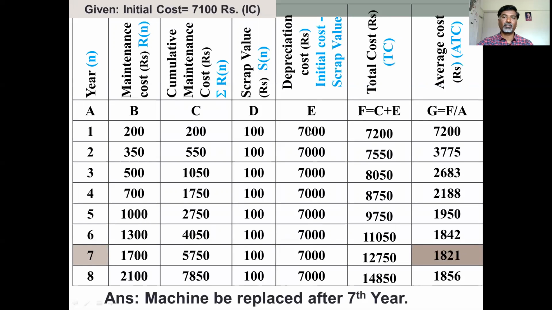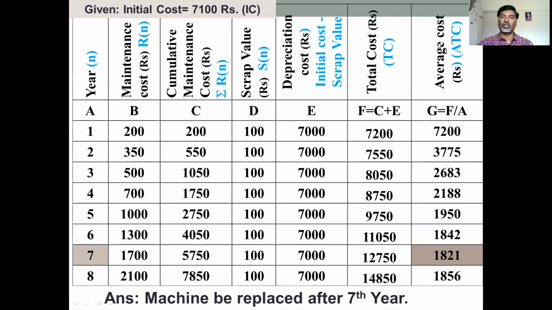Once you calculate the depreciation cost, the next is the total cost. Total cost is nothing but the cumulative maintenance cost plus depreciation cost. If you add these, cumulative maintenance cost plus depreciation cost, you will get 200 plus 7,000, 7,200. 7,000 plus 550, 7,550. In this fashion, you have to calculate the total cost for 8 years.